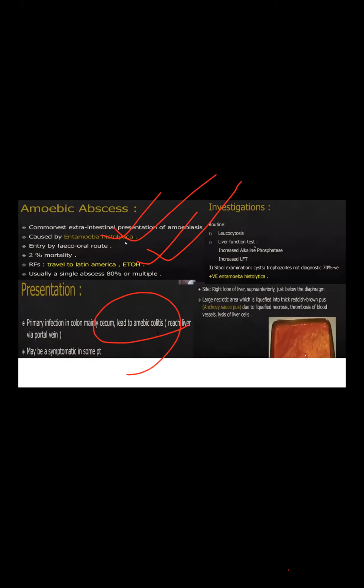Okay, and symptomatic presentation, and there will be leukocytosis, there will be impaired liver function tests, and positive Entamoeba histolytica. So the right lobe of the liver is potentially affected. So this way we have to remember.